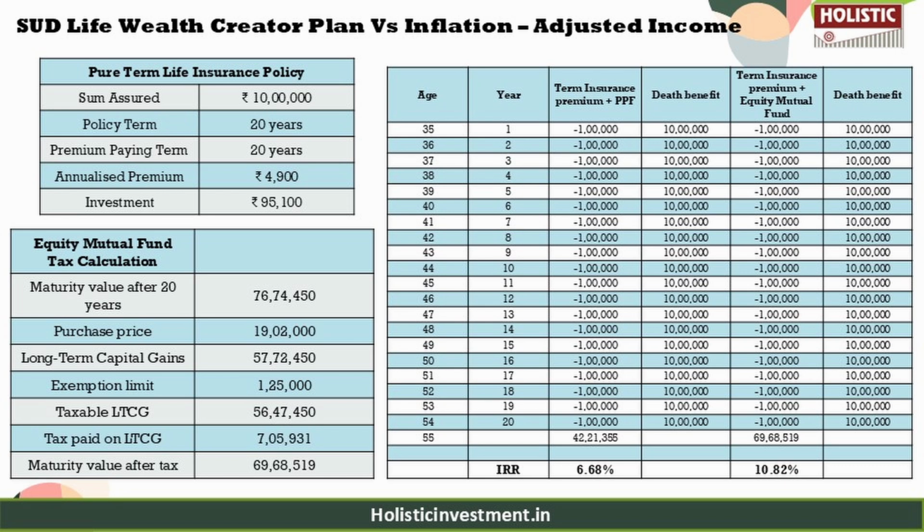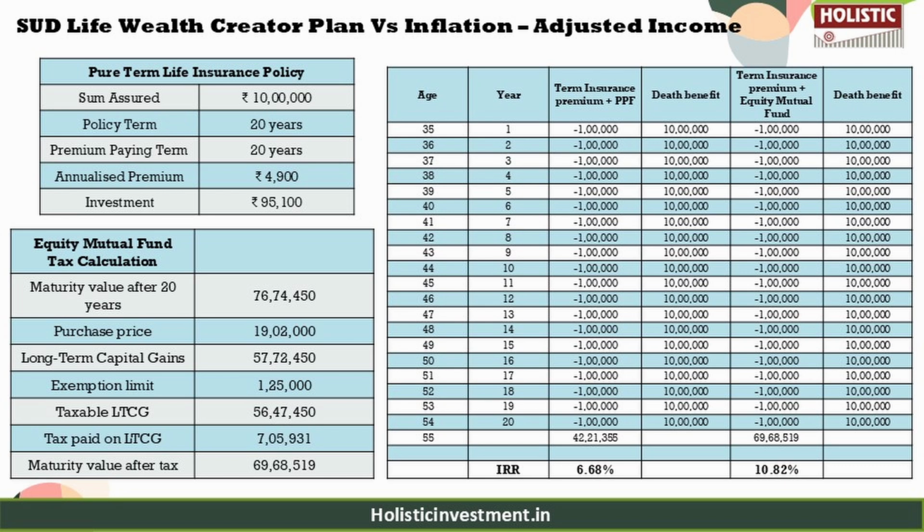So for life cover purpose, we have taken up a pure term insurance policy with a sum assured of 10 lakhs, which cost us an annual premium of 4,900 rupees with a policy term and premium payment term of 20 years. By opting for this, instead of paying 1 lakh annually into the ULIP, an individual saves 95,100 rupees per year, which can be invested based on risk preference.